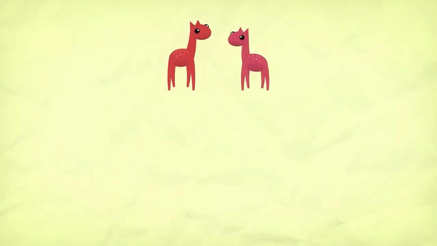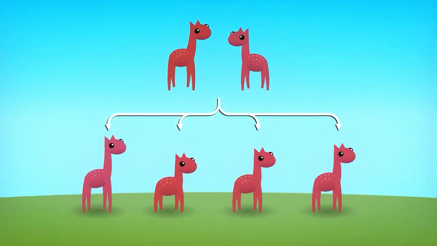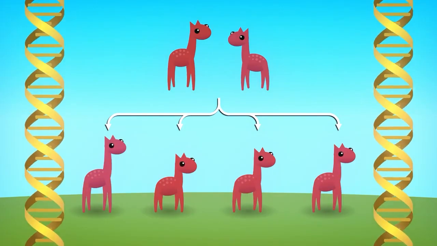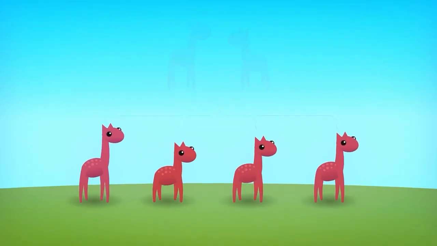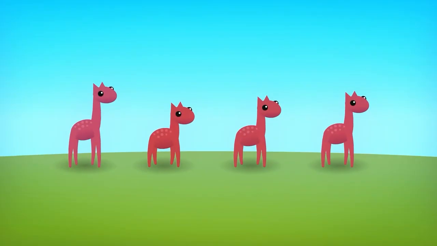It easily finds a mate and produces offspring. They inherit the genetic traits of their parents and will also tend to be tall. But as a result of the combination of the parents' genes and random genetic mutations, the offspring differ from each other in their characteristics, and some are adapted to their environment even more than their parents.